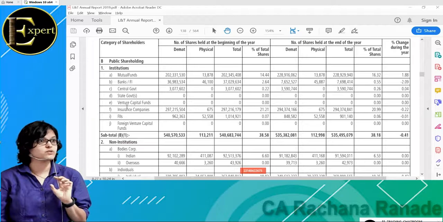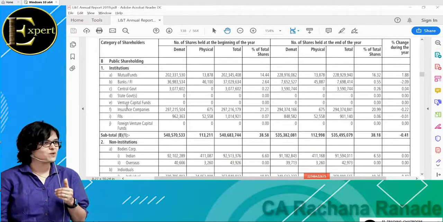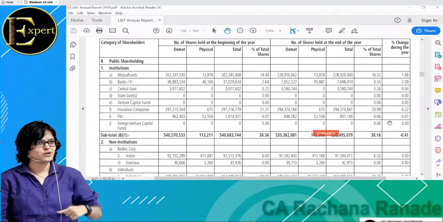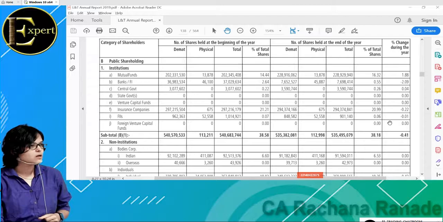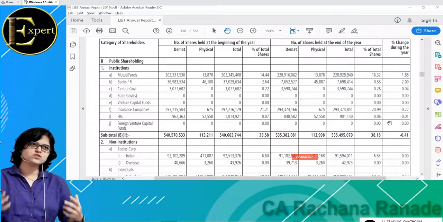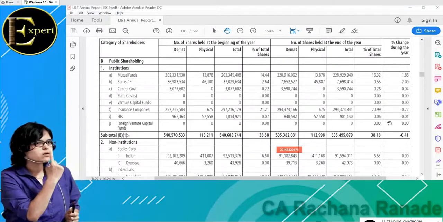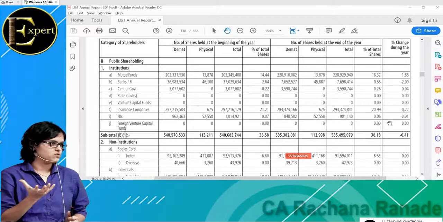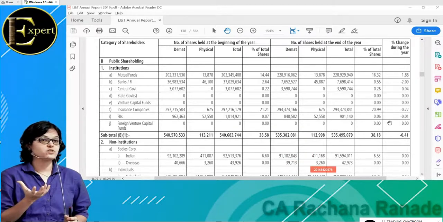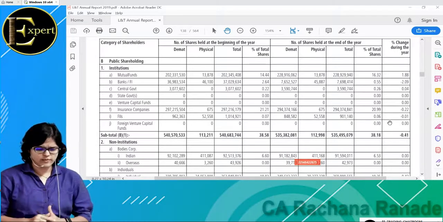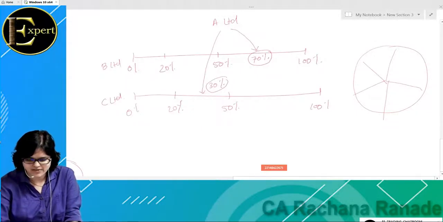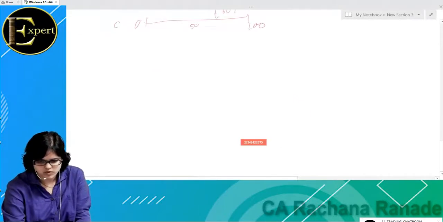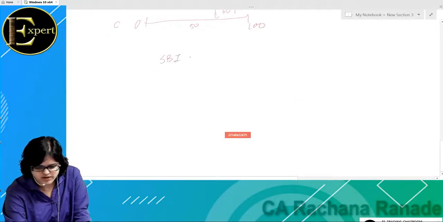Mutual fund is an institution. Is a mutual fund one individual? Mutual fund is like a trust actually. Mutual fund is technically registered as a trust. Let us say we are talking about SBI mutual fund. You might have heard these names: SBI mutual fund, DSP BlackRock mutual fund. Is this owned by one individual or is there a pool of individuals which come together? A pool of individuals which come together. It is a trust-type form.